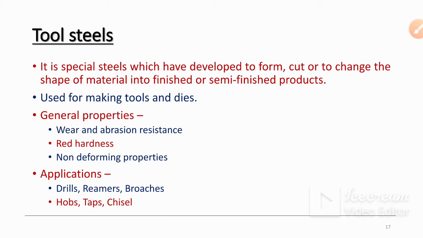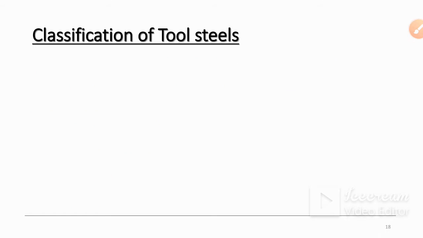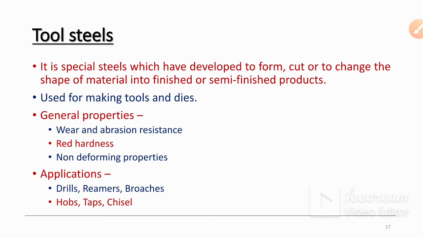Then applications of tool steels are drills, reamers, broach, hobs, taps and chisel. So these are the type of tools. Drills are used to make hole, blind hole or through holes. Reamers are used to finish the already drilled holes.